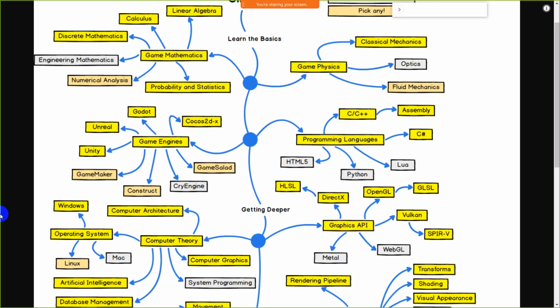So if you want to become a client side developer, you must have knowledge about C, C++, assembly, C Sharp, HTML5, Python and Lua. Okay, so HTML5, Python and Lua are optional, and C, C++, assembly and C Sharp are mandatory.